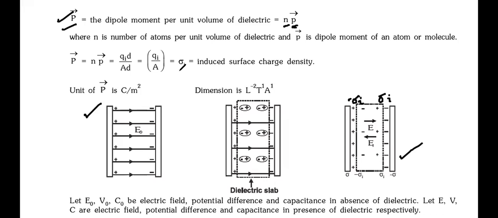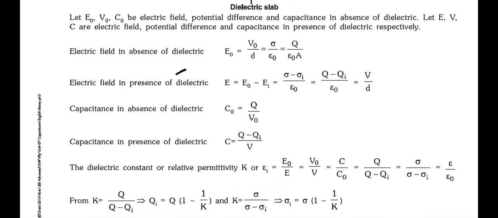So I'll just call it sigma, the sigma I that we have studied. How many of you remember this derivation? Raise your hand. We gave a full class to this. We understood what it is, how it happens, how it is derived, and how we calculated the polarized charge using the concept of electric field. Yes or no? We have derived this. Everything is written in your notebook, I guess.